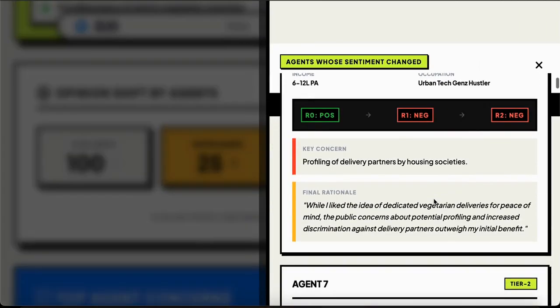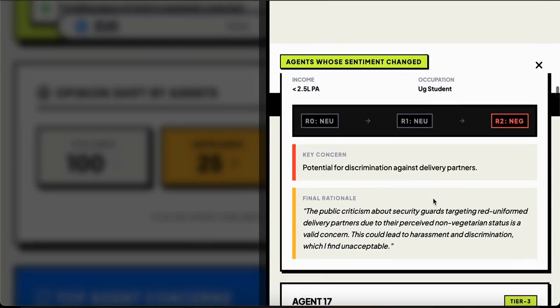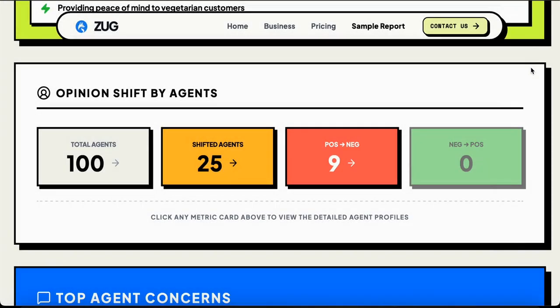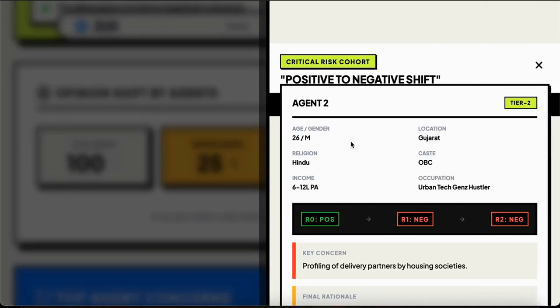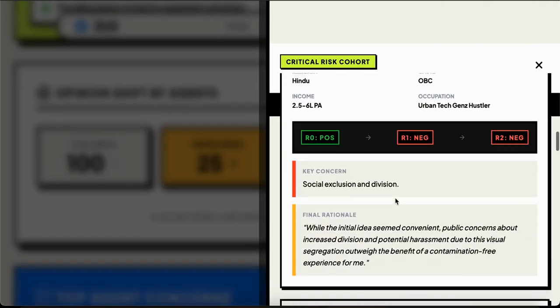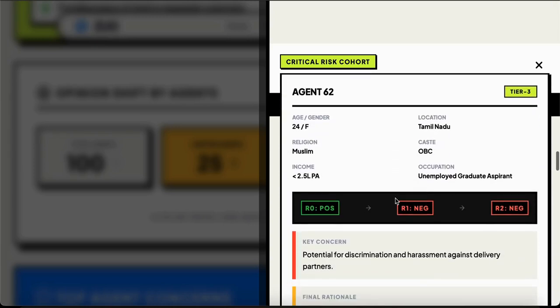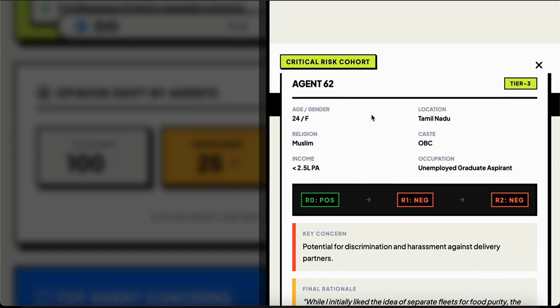25% shifted opinion, whether from positive to negative, or neutral to negative. In this scenario, no agent moved from negative to positive. Everyone who shifted went from neutral or positive to negative. Let's take this example: Agent number 62.